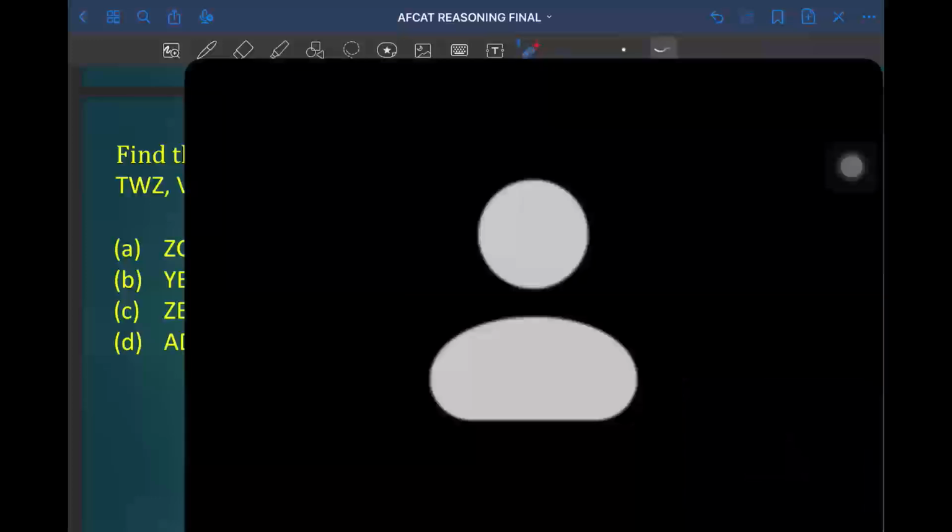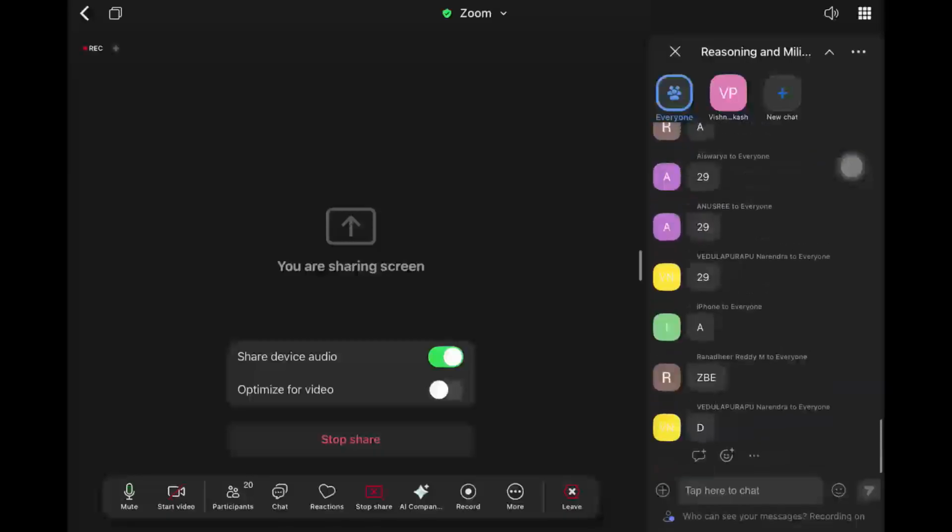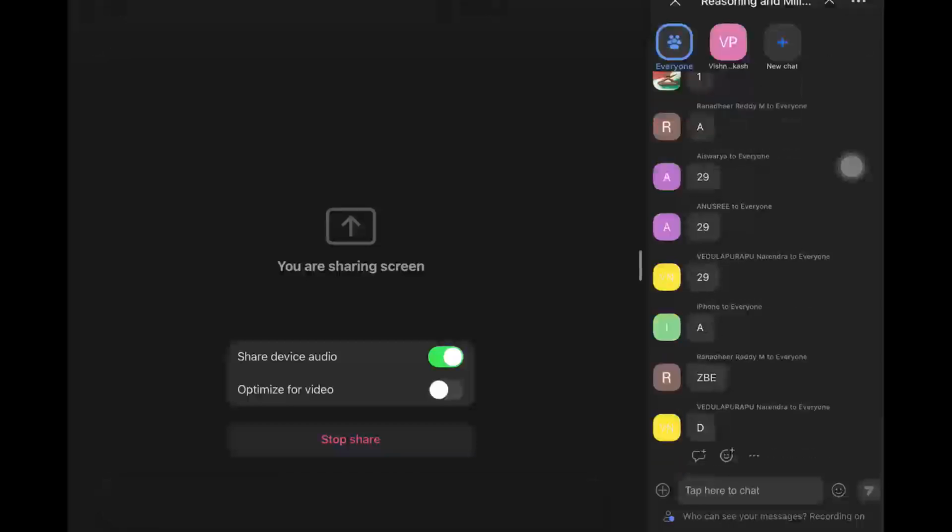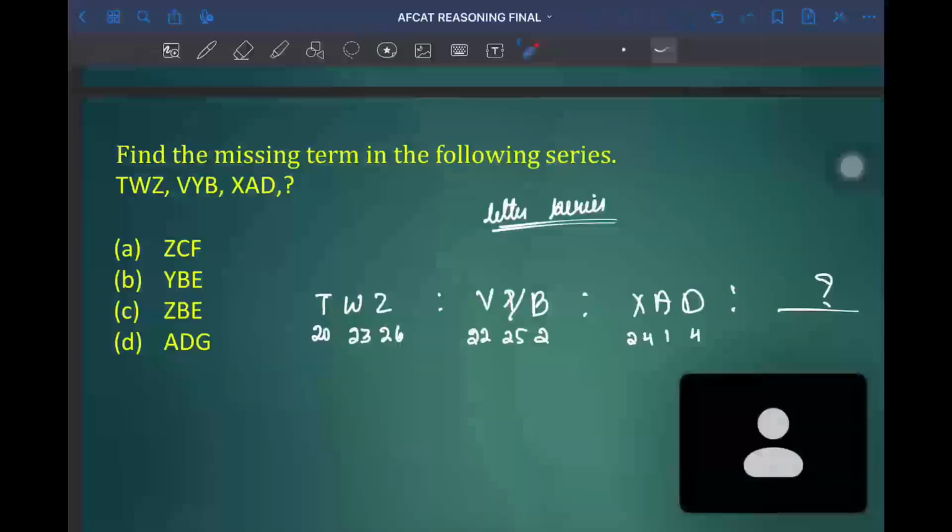Just by looking into this, we can come to a conclusion. Ranjit is telling ZBE, and Narendra is telling D. One person is telling there is a confusion between third and fourth option.